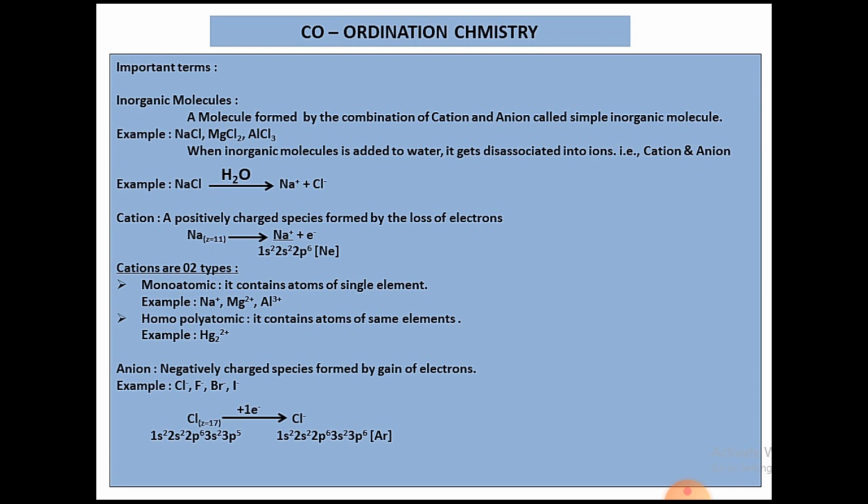Next, coming to the anions. Anions are negatively charged species formed by the gain of electrons. Best examples I can give you: Cl minus, F minus, Br minus and I minus.